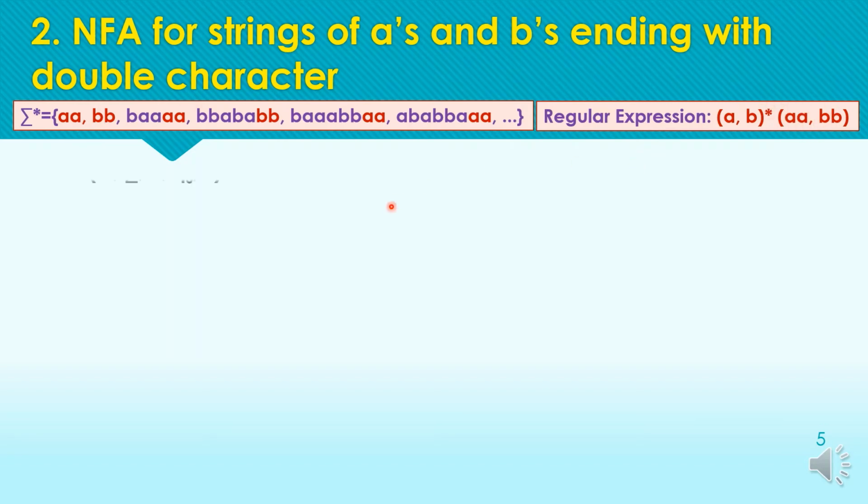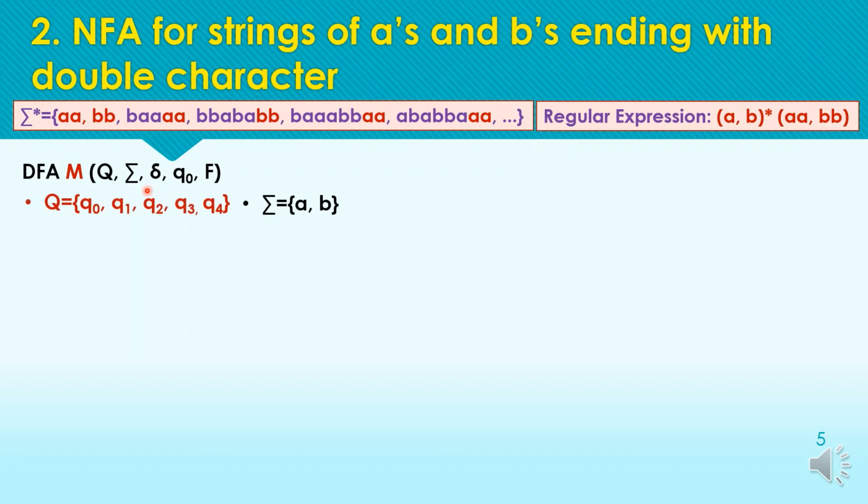So starting with the DFA, we are having DFA M with the tuples: Q is the set of states, sigma is the set of input symbols A's and B's, and the states are defined as q0, q1, q2, q3 and q4. q0 is the initial state, and the set of final states is defined as q2 and q4.